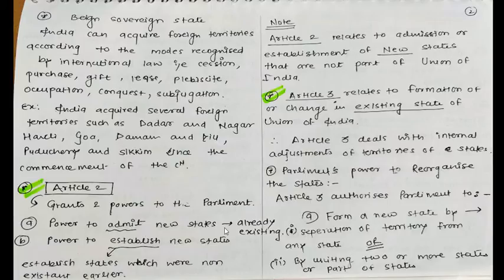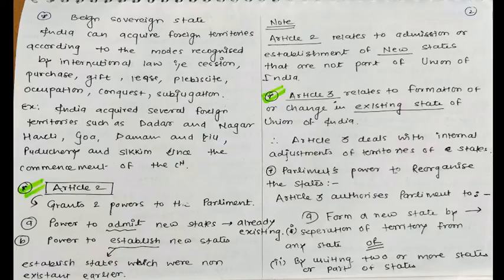Now, the power Article 2 is granting to the Parliament is the power to admit a new state to an already existing state. For example, Maharashtra is an already existing state, and Article 2 gives power to the Parliament that a territory can be added to Maharashtra, and its boundary can be extended, or it can be made a completely new state.